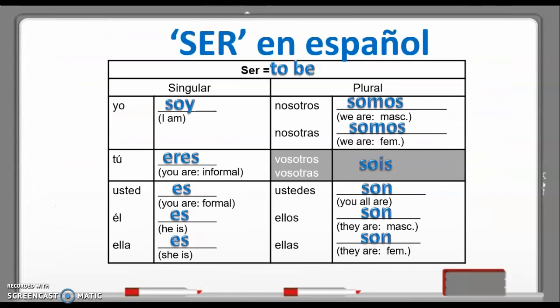So please take some time to memorize the forms of the verb ser in Spanish. Soy, eres, es, somos, son. You'll be taking a quiz over this, so make sure that you understand these forms and how to use them.